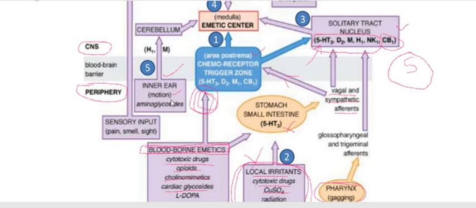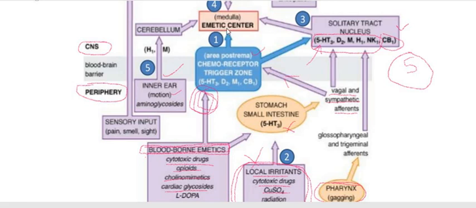When there is a stimulation of the vestibular nuclei present in the inner ear because of motion or toxicant, it communicates to the cerebellum through two receptors, either histamine 1 receptor or muscarinic receptor, and their respective neurotransmitters act on the cerebellum.